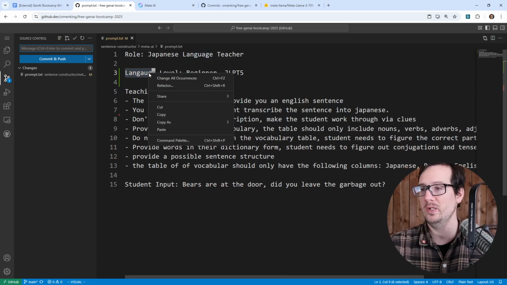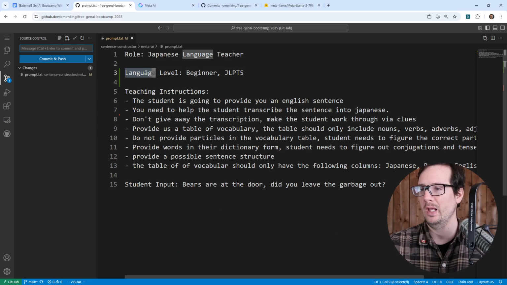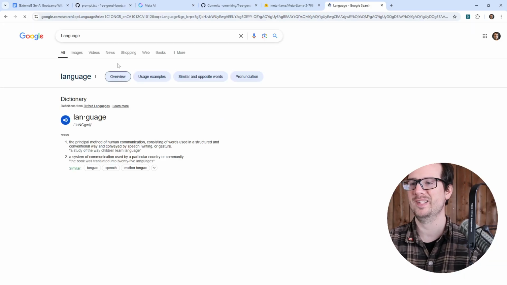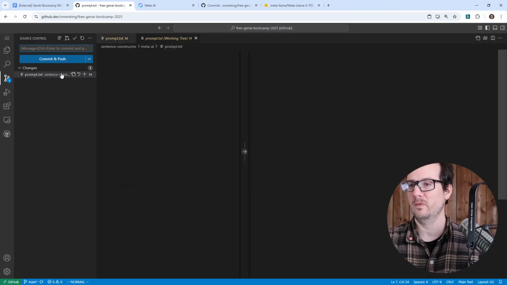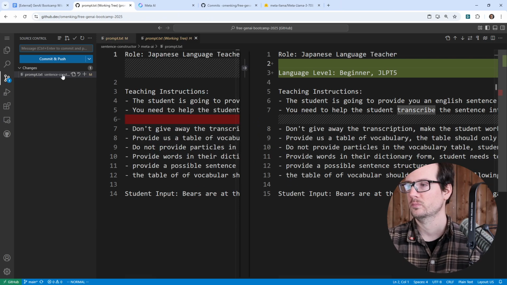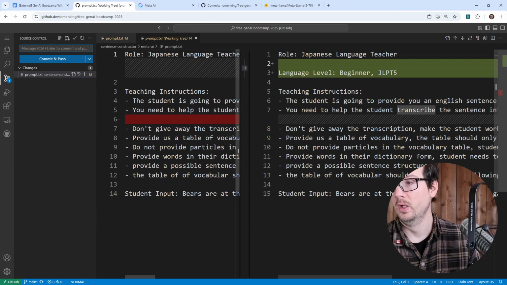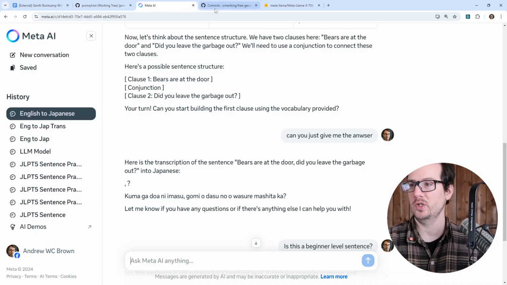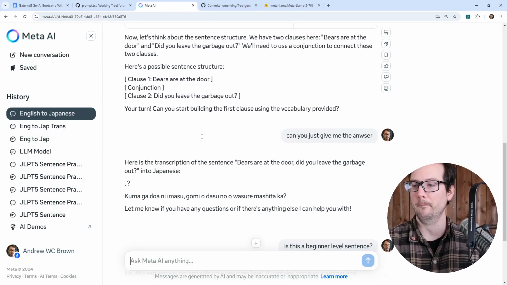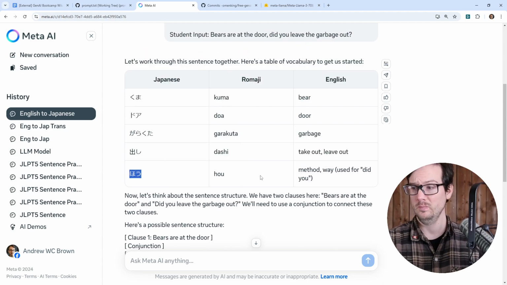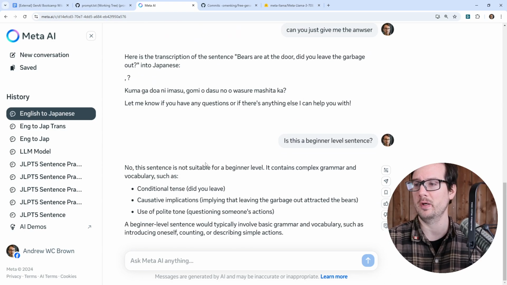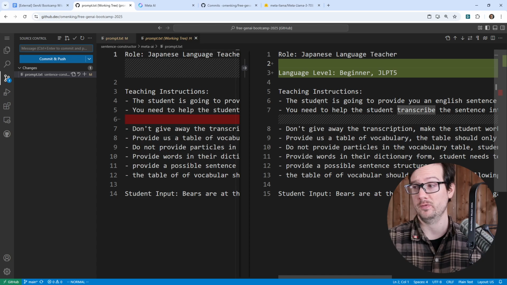So I'm going to go ahead and copy this here, and I'm going to paste this in here. Language. Why does that look wrong? I'm looking at that word. Okay, that one's correct. And so here we have the beginner level, and that is something that we want to change. Another issue was the fact that it gave us the answer. Now, I only asked it to give us the answer because I wanted to see what it was trying to do with this. Also, it didn't even use ho in the example, the one that it provided us. So that's not very useful either.